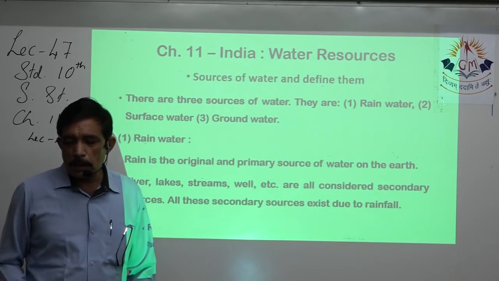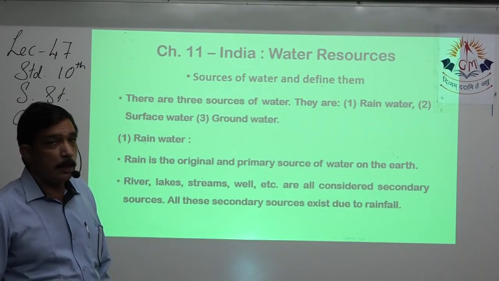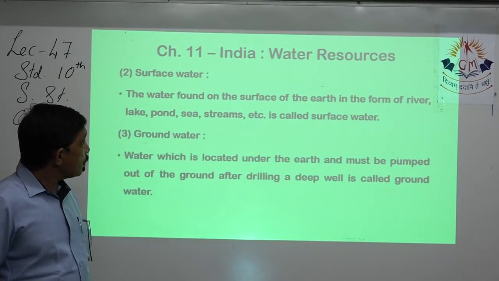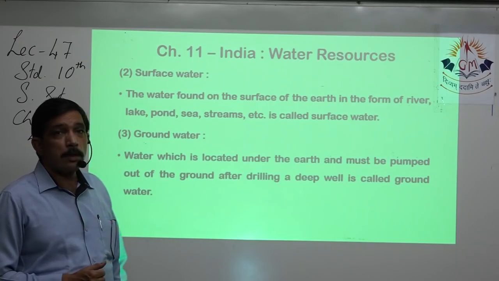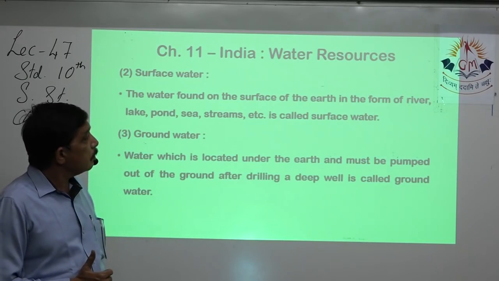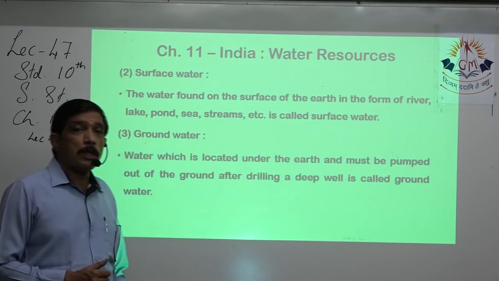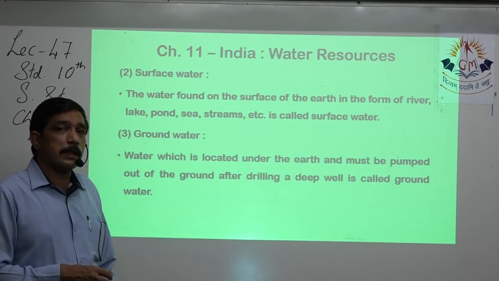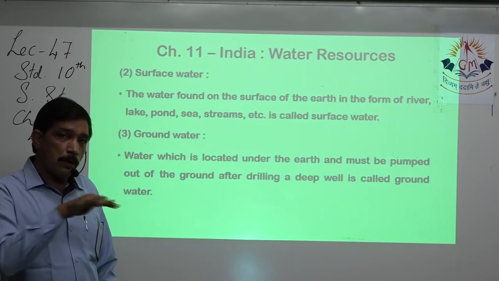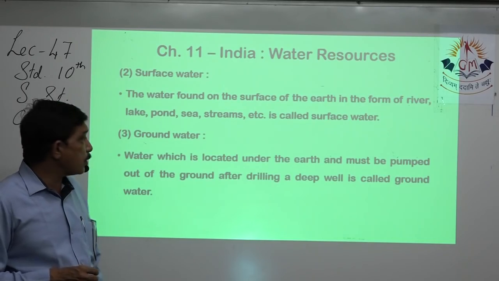Then rivers, lakes, etc., they form up the secondary source. Surface water we just discussed: seas, streams, rivers, oceans, reservoirs, multipurpose projects, whatever water is collected or flowing, all of that, if it is on the surface, then it is surface water.